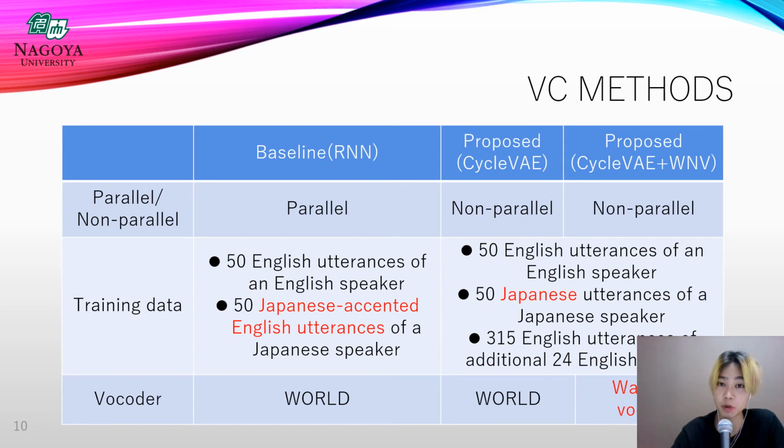For the experiments, we prepared 3 different types of VC methods, including baseline methods. Baseline is a method based on parallel learning using recurrent neural network, using 50 English utterances of an English speaker and 50 Japanese accented English utterances of a Japanese speaker. Both proposed methods use 50 English utterances of the English speaker, 50 Japanese utterances of the Japanese speaker, and 350 English utterances of 24 additional English speakers for learning. In terms of vocoder, we use World for baseline and cycle VAE.